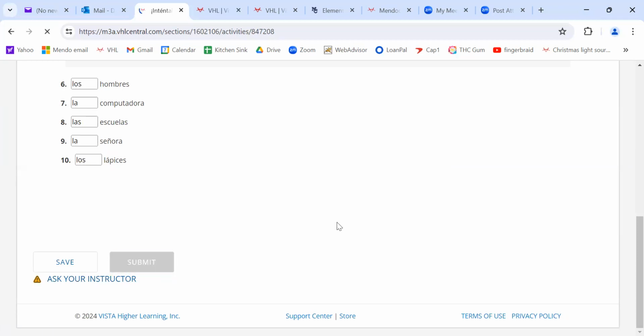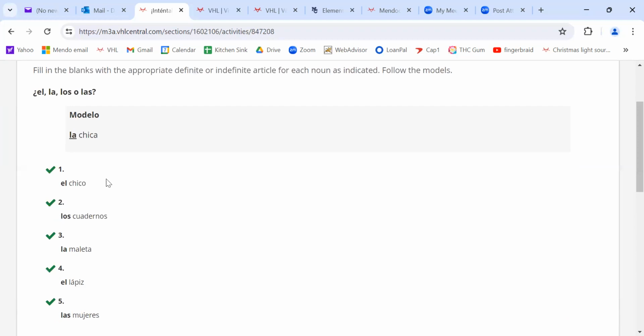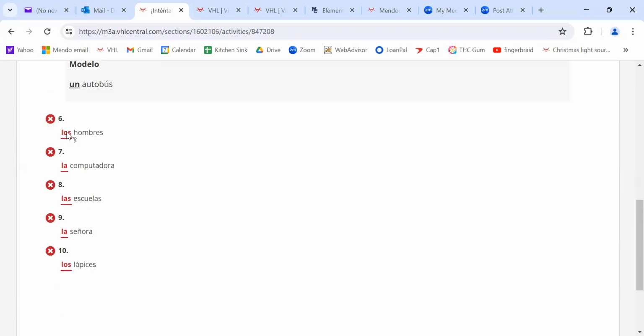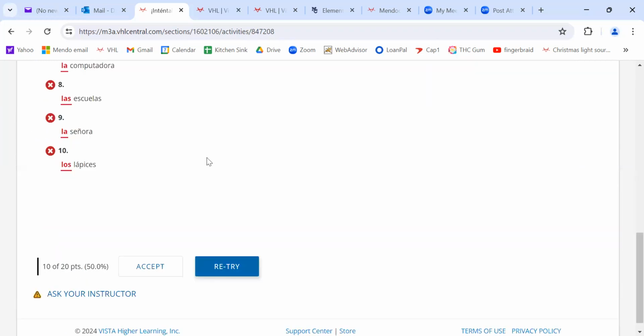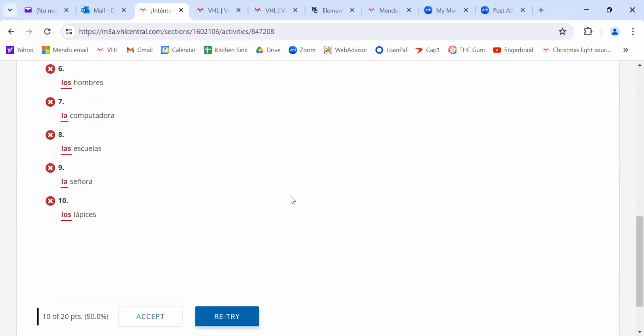Boom. And I should get some instant feedback. Correct, correct, correct, correct, correct. Great. I'm doing great. And I scroll down and go, oops, wait a second, I blew this. Fortunately for this one, you get another try. So you can retry on this one. For almost all the assignments, you get 2 chances. However, be aware, for quizzes, tests, and your final exam, you get 1 shot. You get 1 shot, and that's it. So know what you're doing before you hit submit.